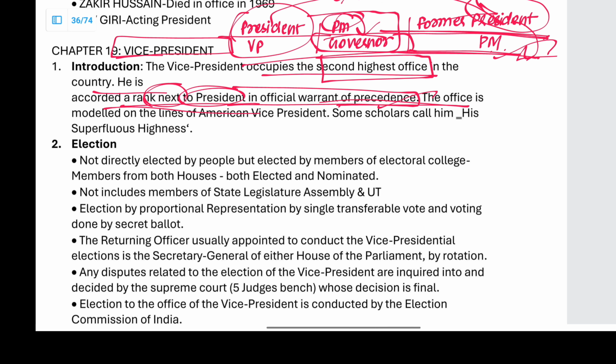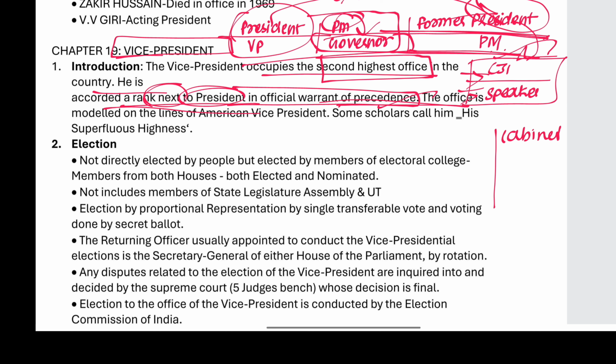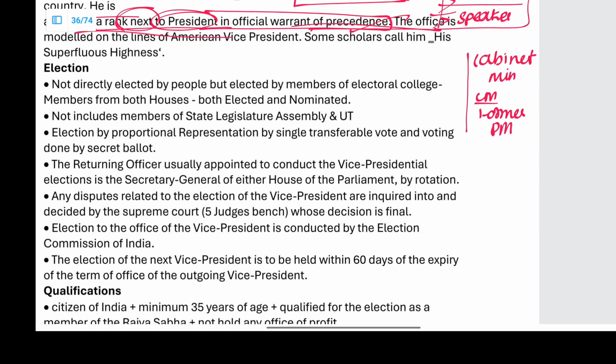After they are completed, we have two members together: the Chief Justice of India and the Speaker. Then we have the Cabinet Ministers, the Chief Ministers and former PMs. Then we have the Leader of Opposition in the Lok Sabha and Rajya Sabha, and even the Chairman and Deputy Chairman of the Niti Aayog.